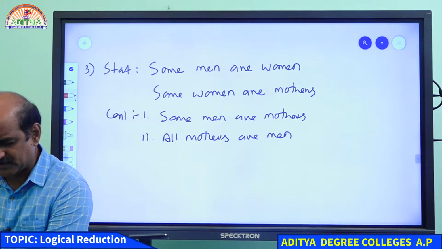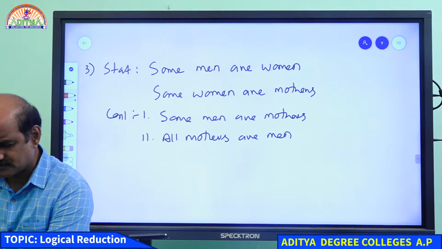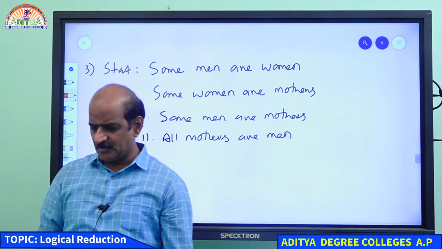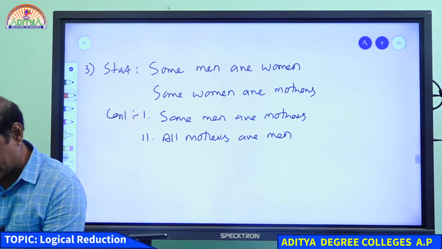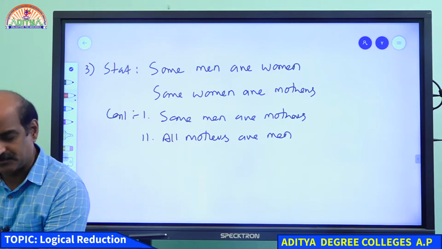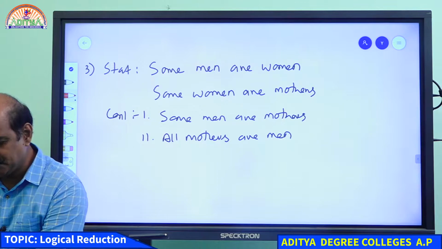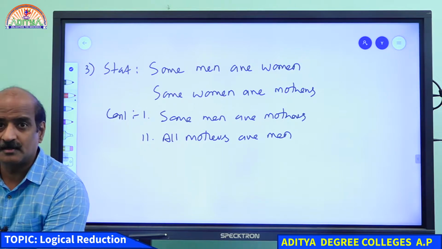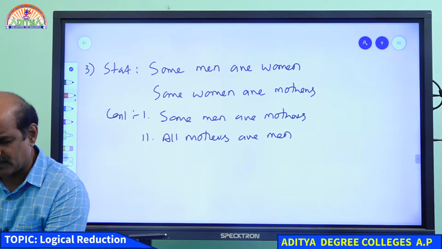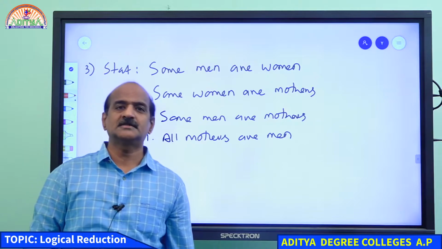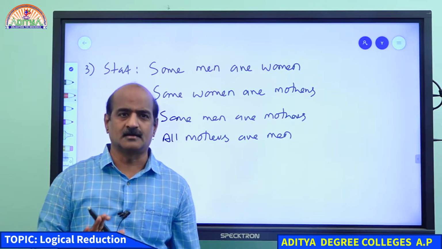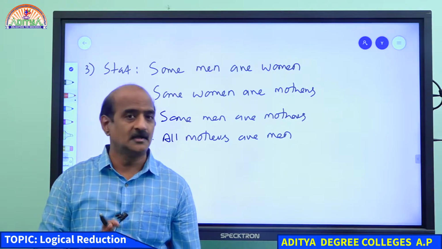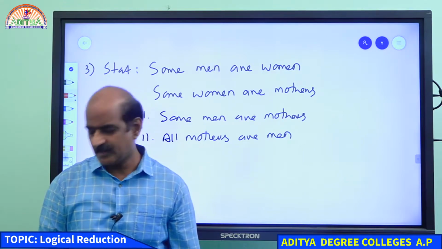Okay, no problem, I'll explain. Somebody says they're not getting the point. The simple thing from this is to try to draw a Venn diagram. From the given two statements, try to draw a Venn diagram. If you can draw a single diagram, there is a chance of getting the conclusion, or else you don't get anything. Okay?